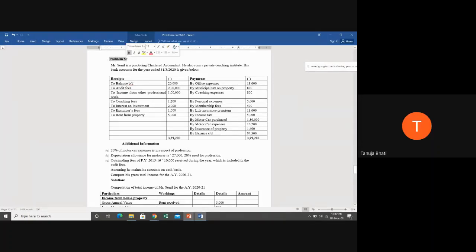Okay, moving ahead to problem number 5. Mr. Sunil is a practicing chartered accountant. See, his actual profession is what? He is a practicing chartered accountant. He also runs a private coaching institute. His bank accounts for the year ended 31/3/2020 are given below. So here you have all the receipts side.